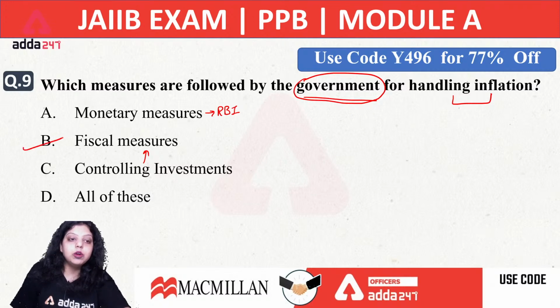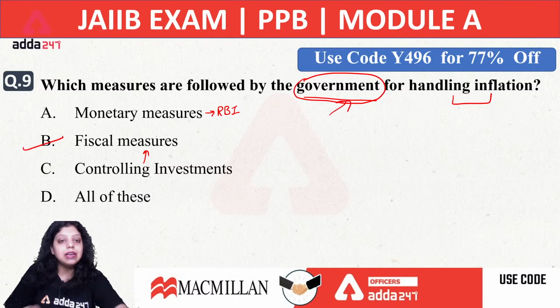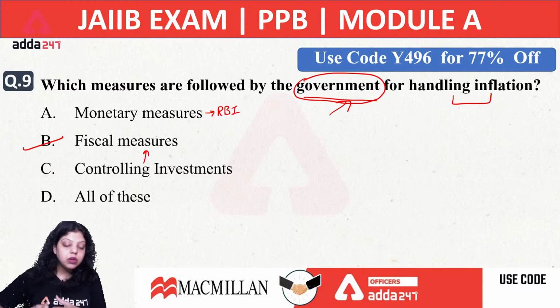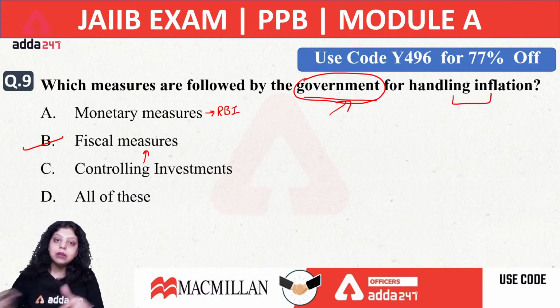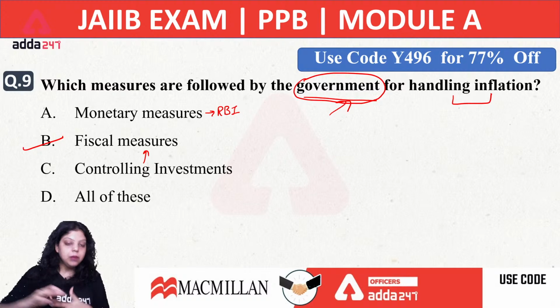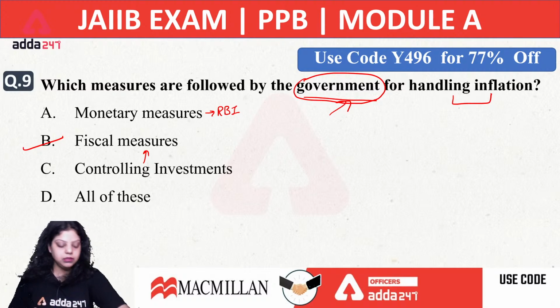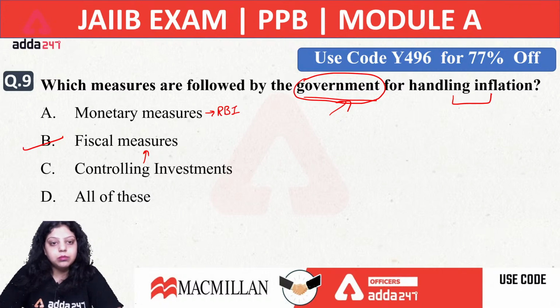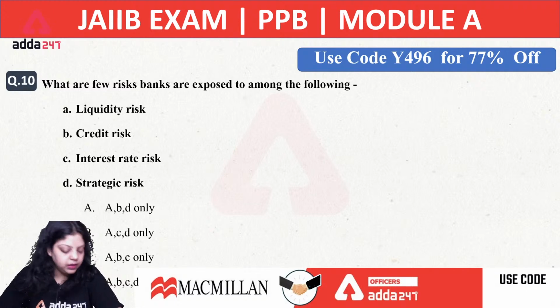So the right answer will be B, because we are asking about government. We are not asking which measures are used to handle inflation, we are asking which measures are taken or followed by Government of India for handling inflation. The right answer will be B, because controlling investment is a part of fiscal measures, not D. Why are you all saying it is all of these? Monetary measures are only taken by Reserve Bank of India.